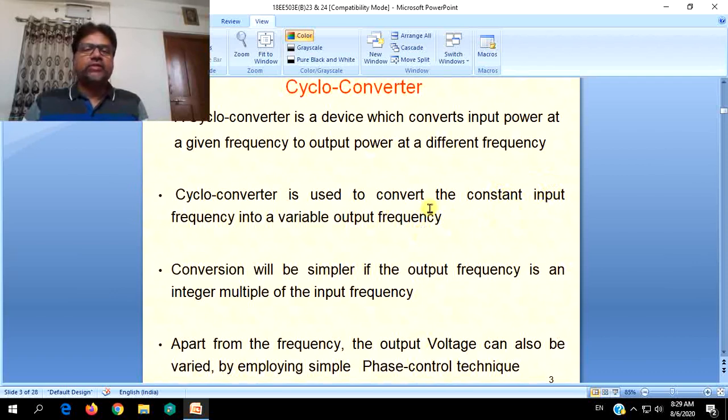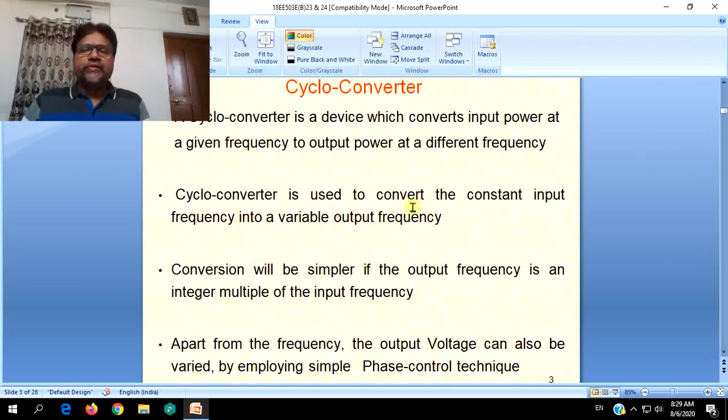Constant input frequency means, unless otherwise specified, when a particular AC source is taken, the frequency of the voltage and currents supplied by that source will be constant. For our country, it is 50 Hz. Whatever AC, single phase or three phase, we generate, transmit, distribute and consume, it has 50 Hz.